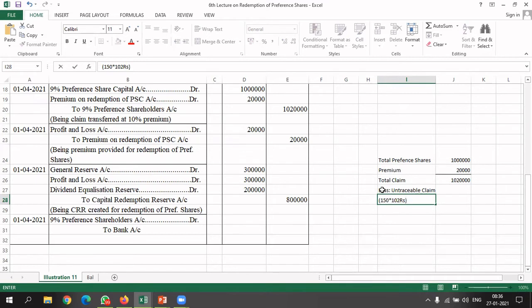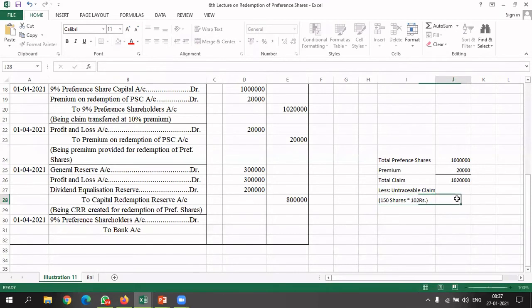Why 102 rupees? Because those particular shares also require a premium at a rate of 2%. So 150 shares multiplied by 102 rupees. How much is it?